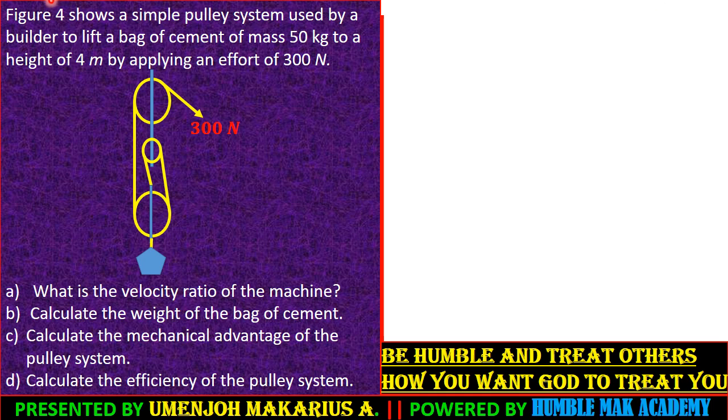It simply reads that figure 4 shows a simple pulley system used by a builder to lift a bag of cement of mass 50 kg to a height of 40 meters by applying an effort of 300 newtons. What is the velocity ratio of the machine? If you're my student, I haven't taught this, although this is a Form 3 topic, whereas I'm teaching you in Form 5.